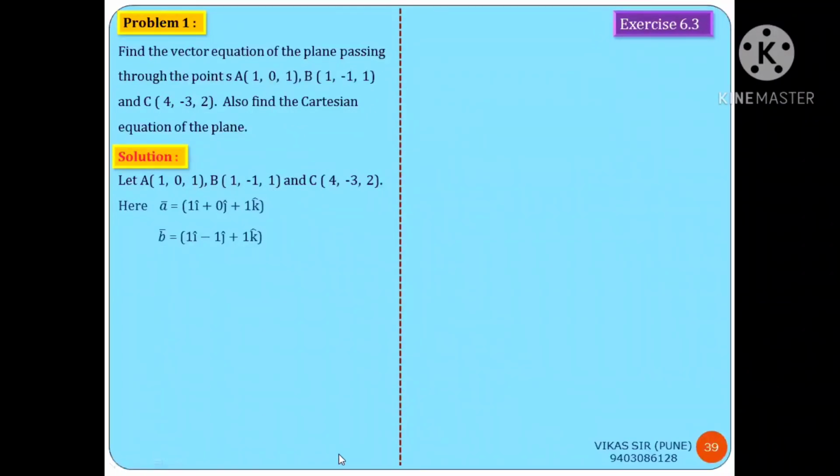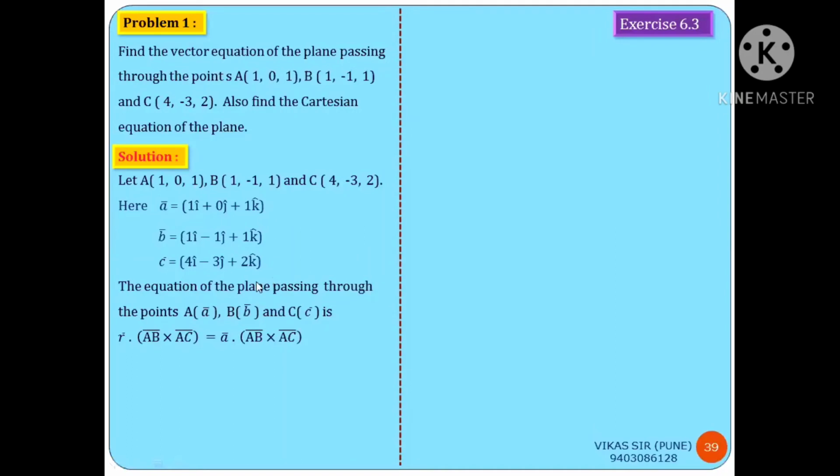Then what is the position vector for point C? The position vector for point C, that is C bar, equals 4i minus 3j plus 2k. After writing the position vectors of points A, B and C, calculate the two vectors with point A as common, that is vector AB bar and vector AC bar.